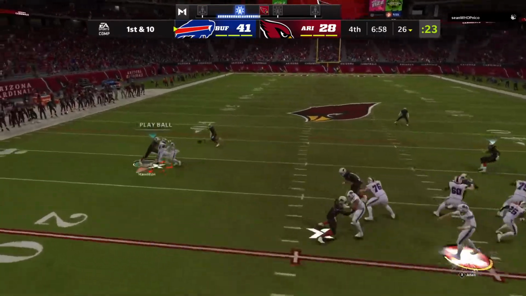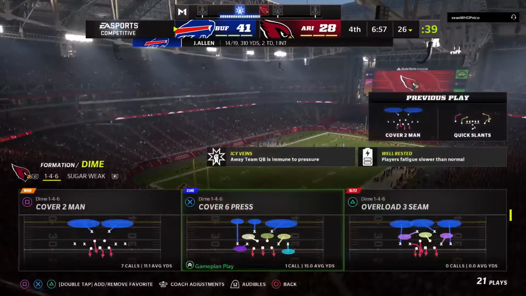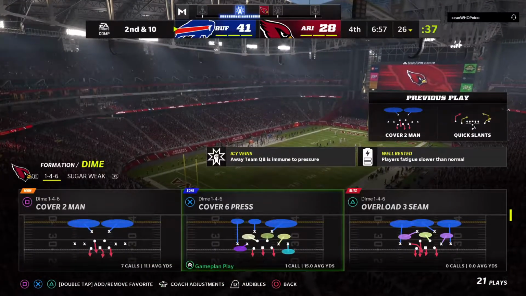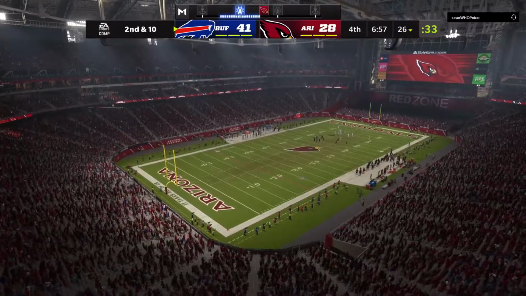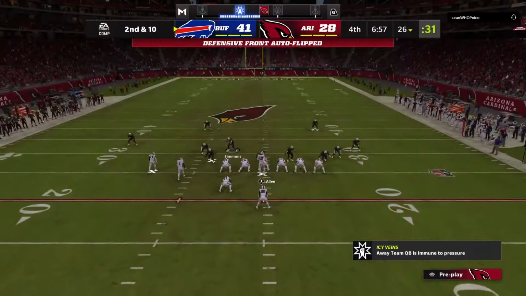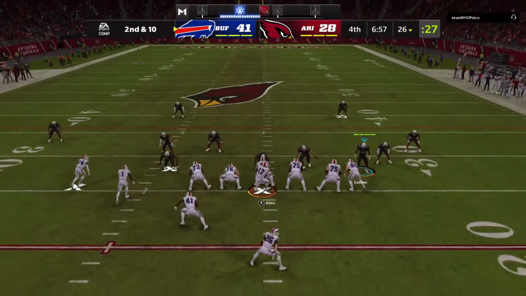Throwing on 1st down is Allen. Pass incomplete. Had an open man that time, but ended up putting a little too much heat on it, don't you think, partner? Absolutely. Just needed a touch more air under it. Instead, he fired an absolute bullet. So after the incompletion on first, now 2nd and 10.